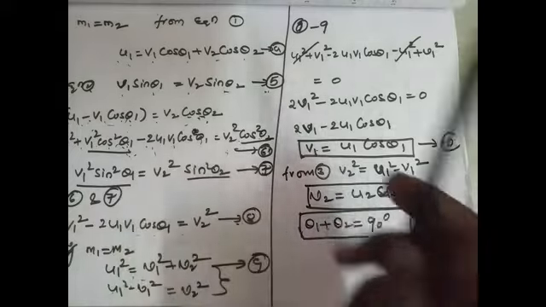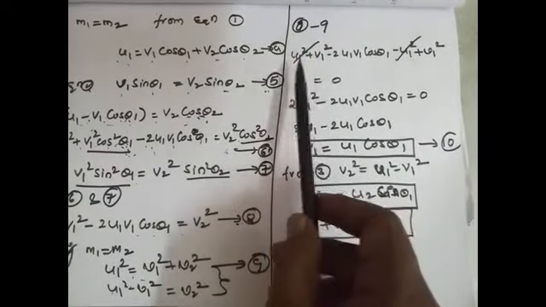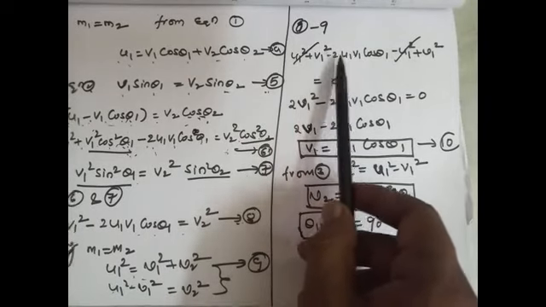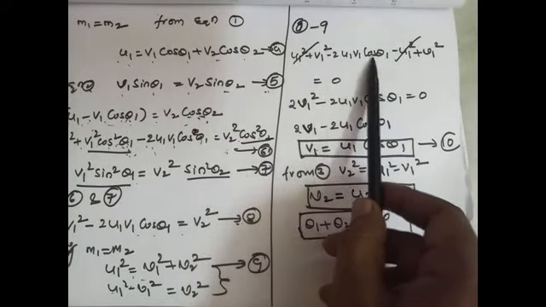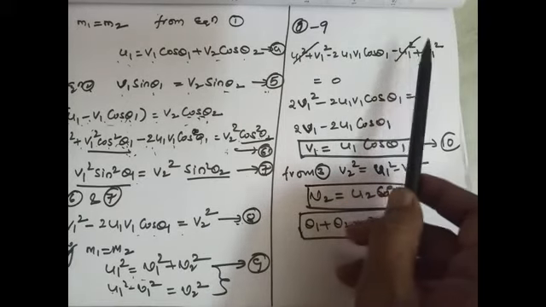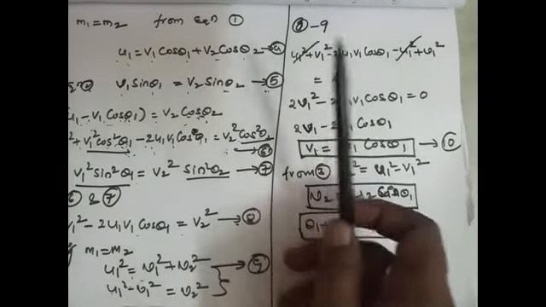After subtracting, we get u1 square plus v1 square minus 2u1 v1 cos theta 1 minus u1 square plus v1 square, that equals 0, because v2 square minus v2 square equals 0.